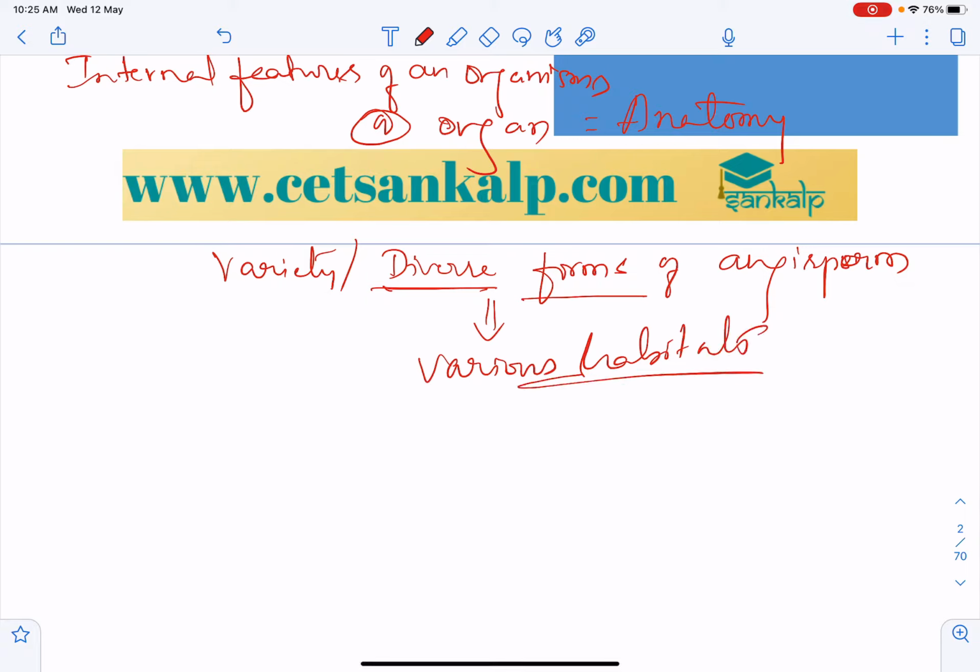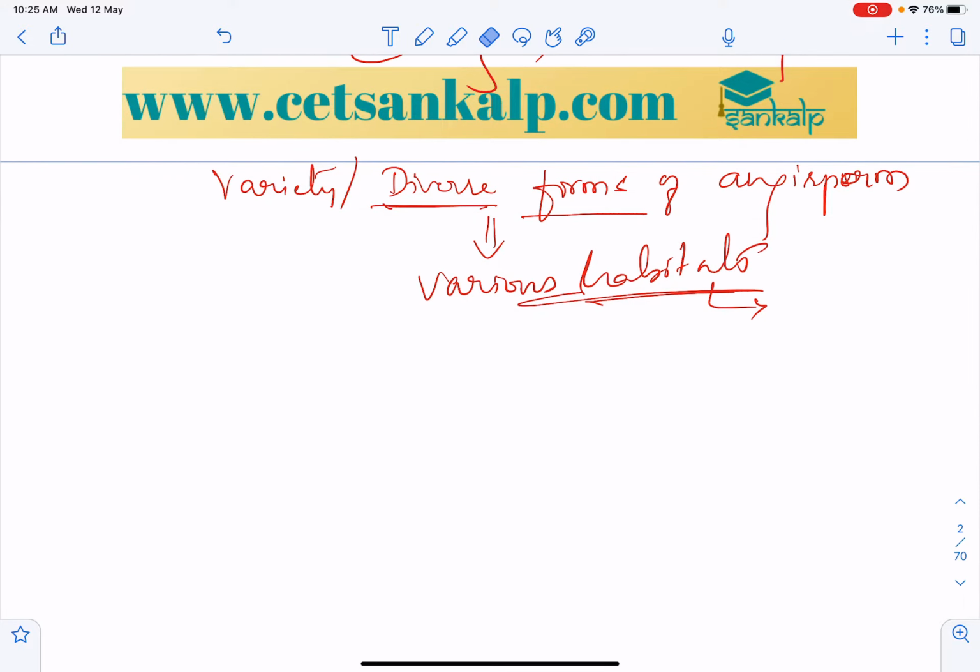To make the plants adapt to a particular environment, there is diversity in their forms. Habitat means where an organism lives, or in this case, where a plant grows. To study the external features, we have to study morphology.